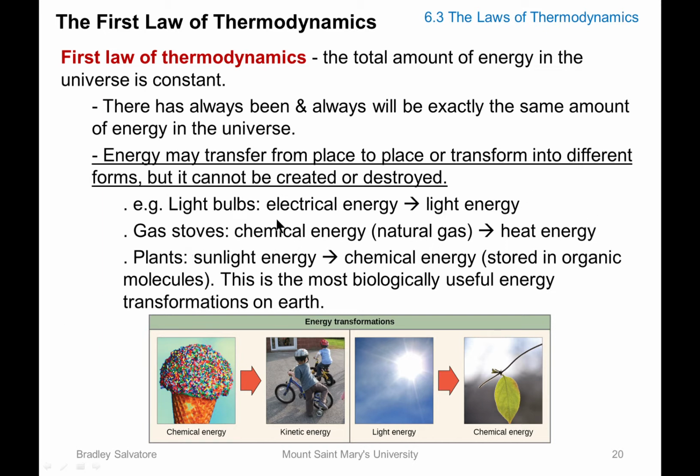With plants, we take sunlight energy from the sun and we transform that into chemical energy being stored in organic molecules. The last process that we talked about is photosynthesis. Photosynthesis is the most biologically useful energy transformation on Earth because that's how we obtain energy from the sun, and that's our energy input. Without photosynthesis, we wouldn't be able to have energy to form more complex molecules.